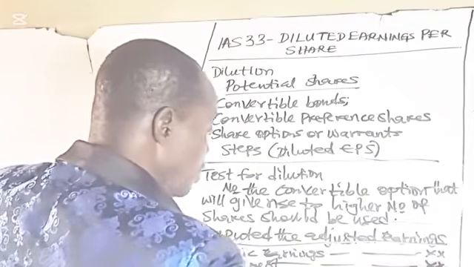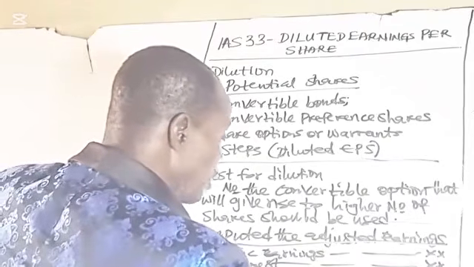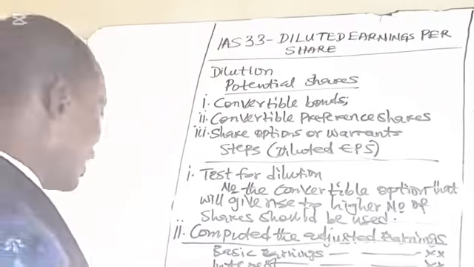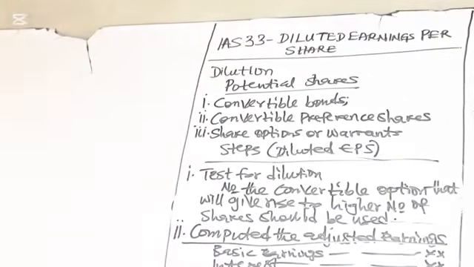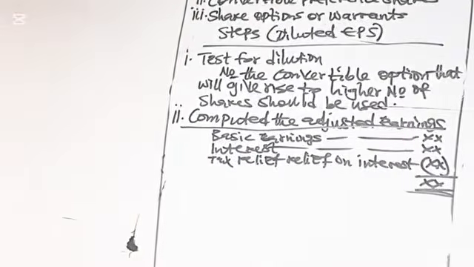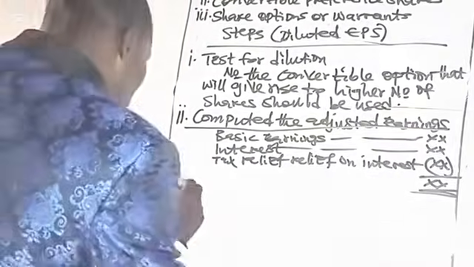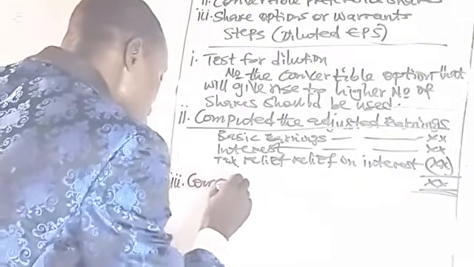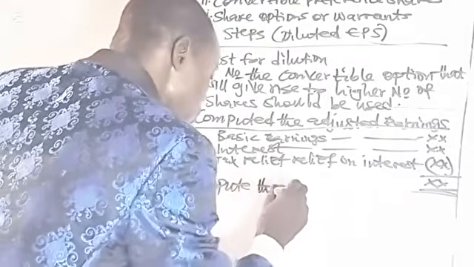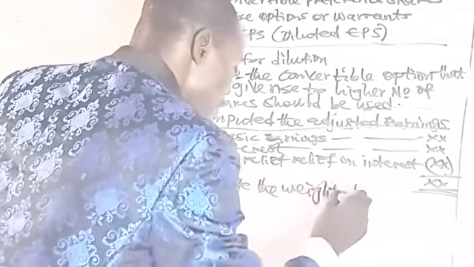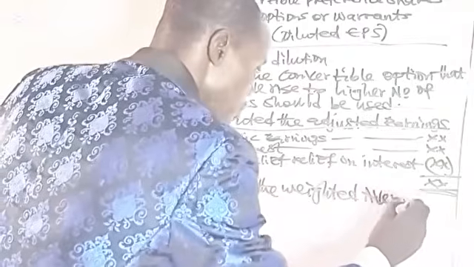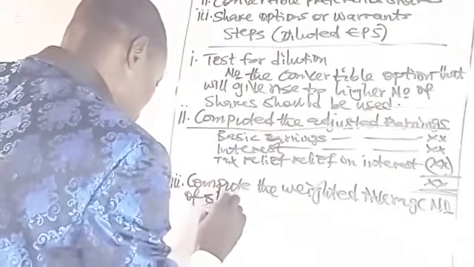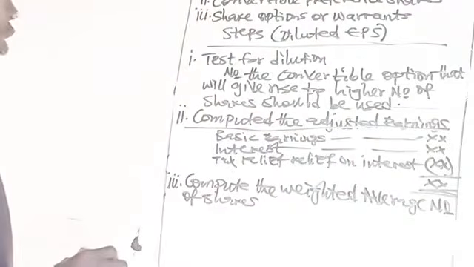And this will give you, if you remove the tax relief on interest, the adjusted earnings. And the third option is to compute the weighted average number of shares to use in the diluted EPS computation.